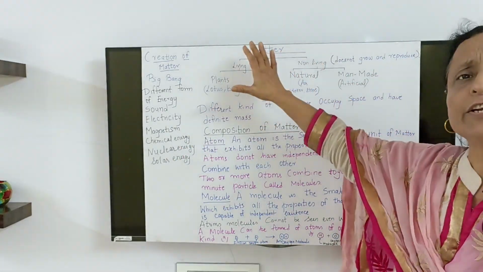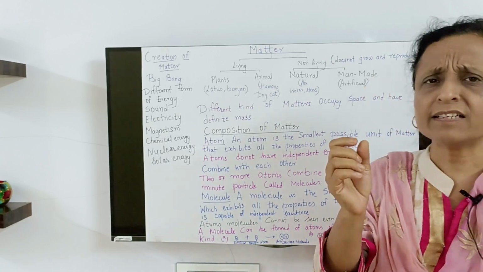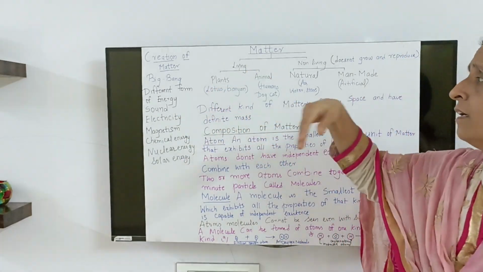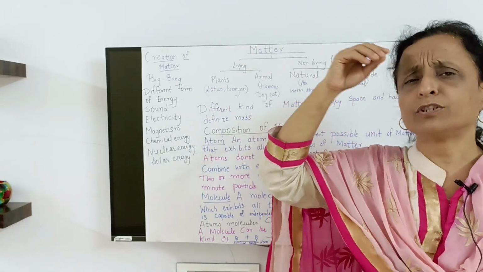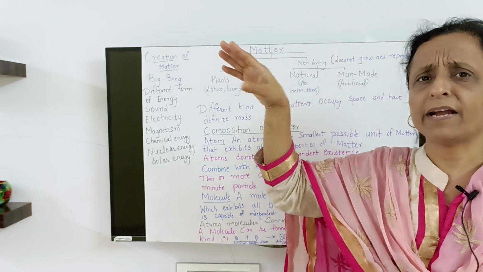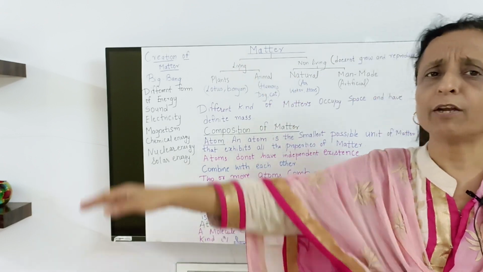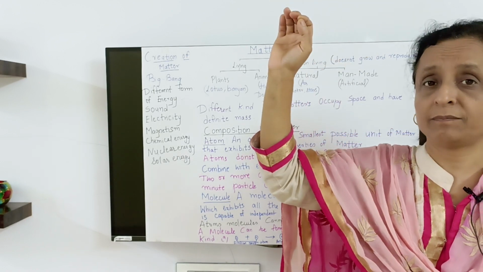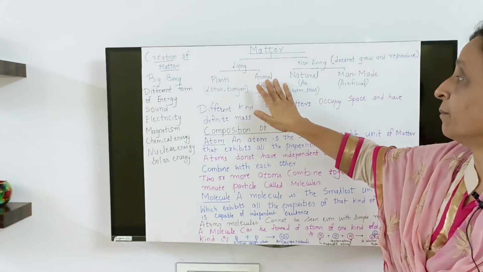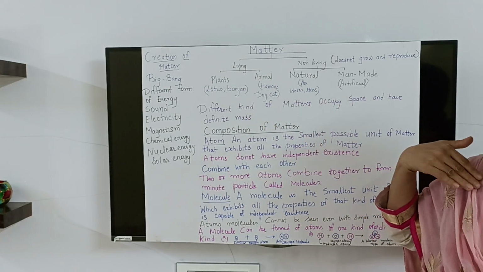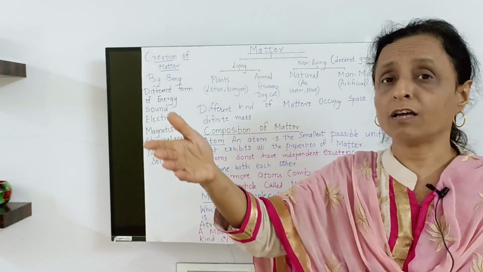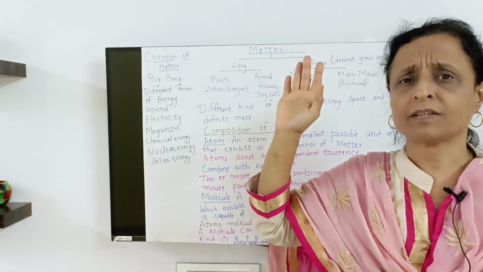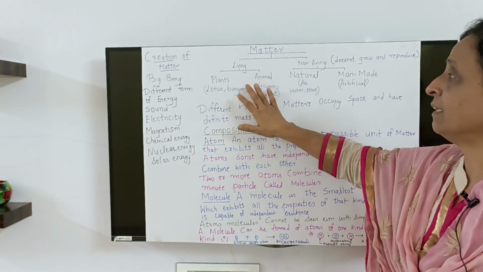Matter can be divided into living and non-living. Anything that is living, plants and animals, is included in living matter. Any plant you take, mango, chiku, banana, lotus, banyan, from shrub, small plant, to big plant, is included in living matter. Plants and animals. Humans are also living. We are living. Cat, dog, horse, elephant, lion, tiger, all these are living. Jiv, jantu. That is living.